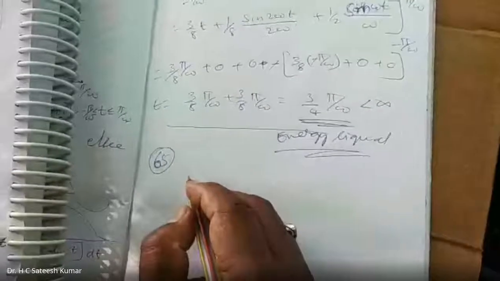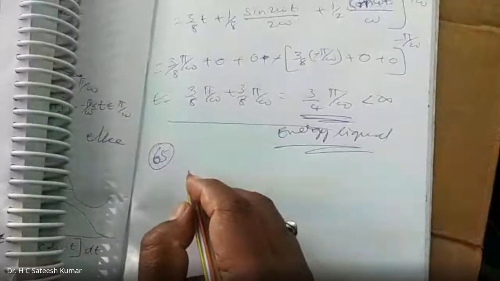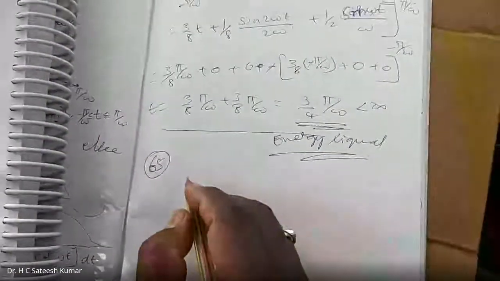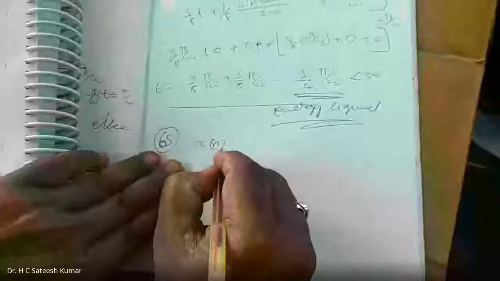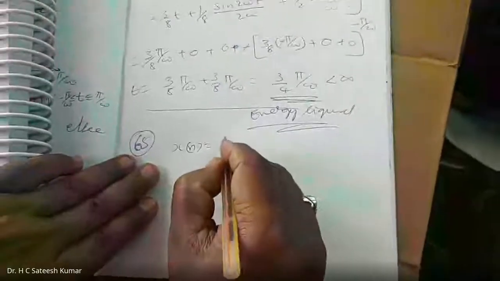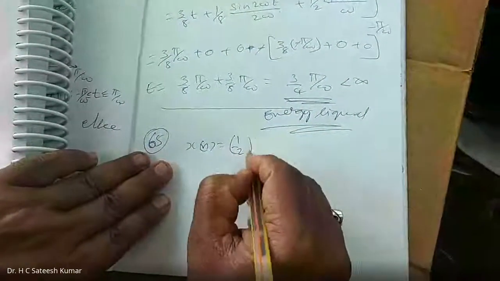Good morning, students. I will continue with the problems on energy and power signals. One more simple problem which was asked in the examination. I will take problem number 65. x of n is equal to half to the power of n into u of n.